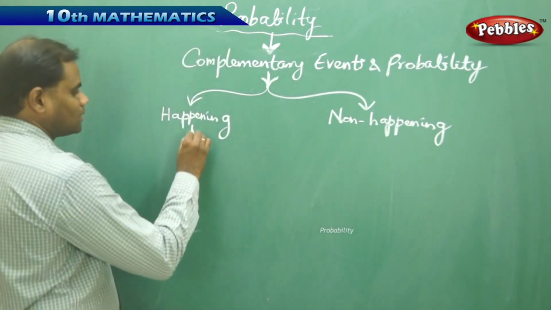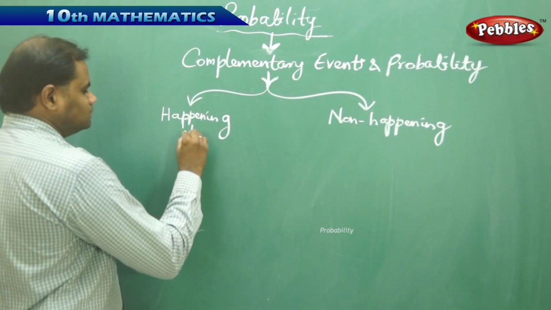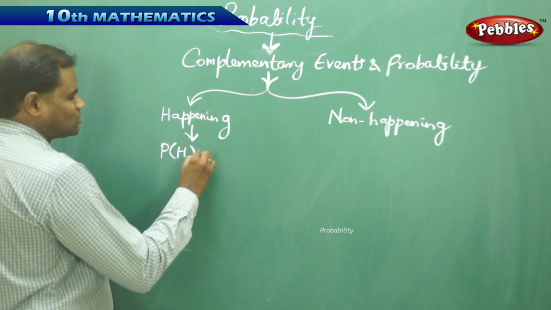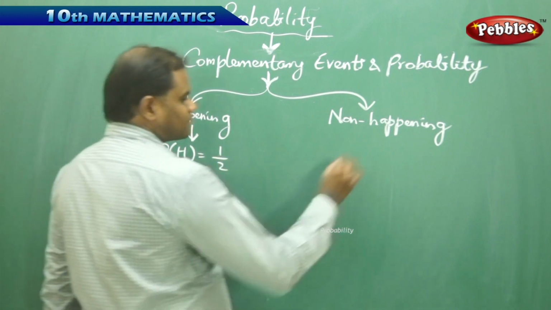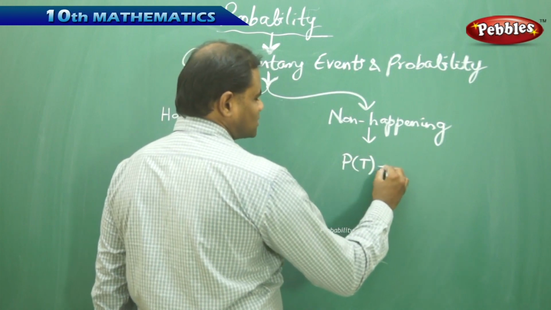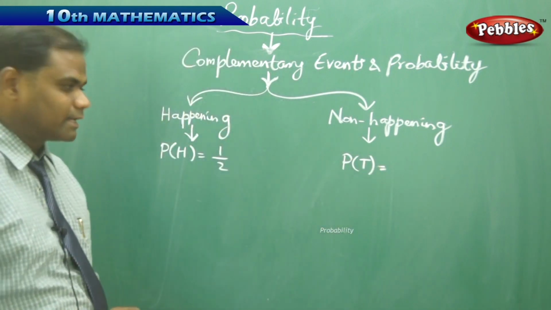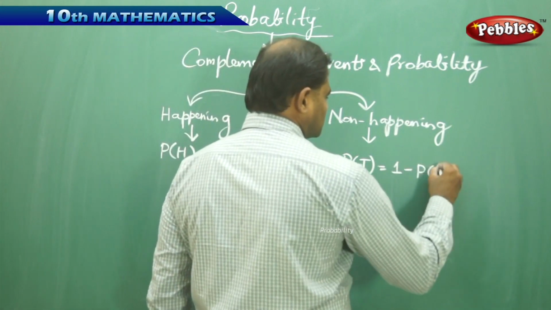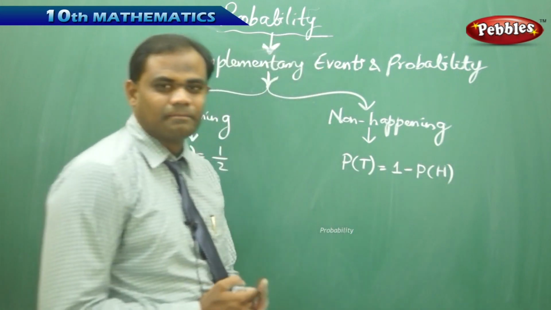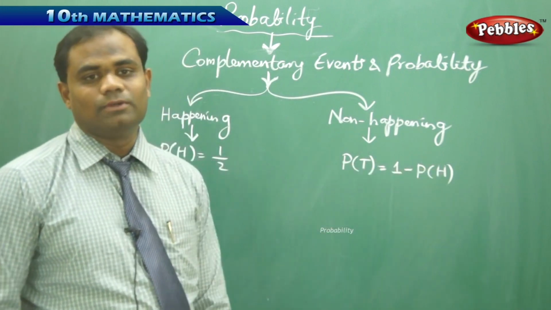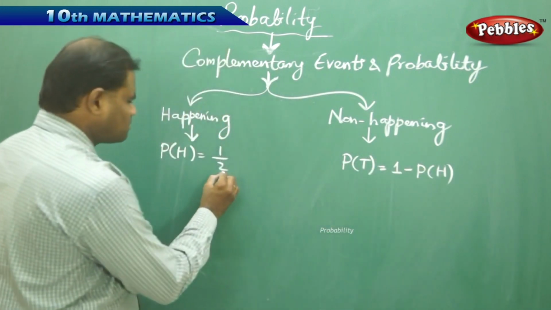Say for example, I take the probability of getting a head when a coin is tossed, which is 1/2. Then the probability of getting a tail when a coin is tossed is also 1/2, but I can say this is 1 minus the probability of getting a head. We identify the complementary as 1 minus the probability of getting a head, which is half.